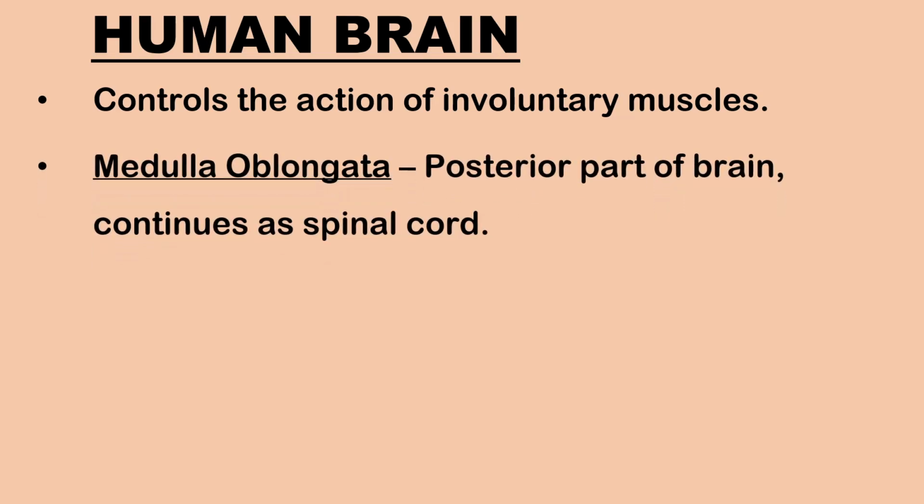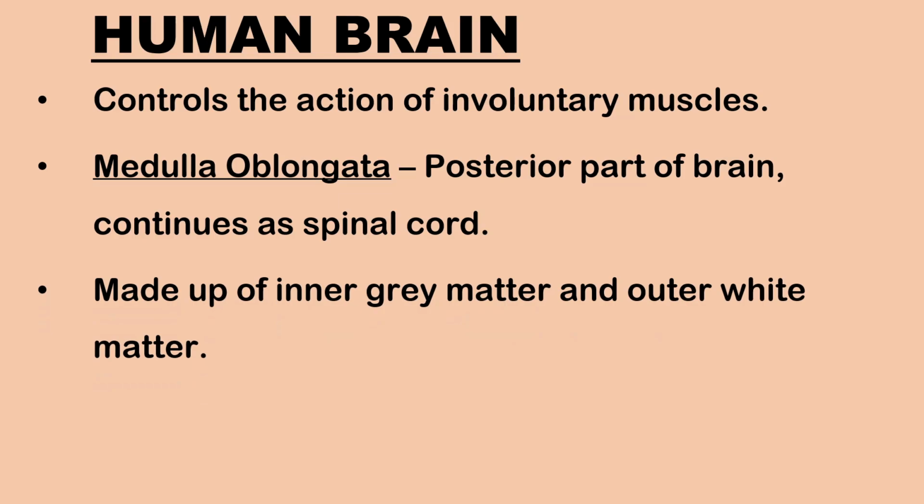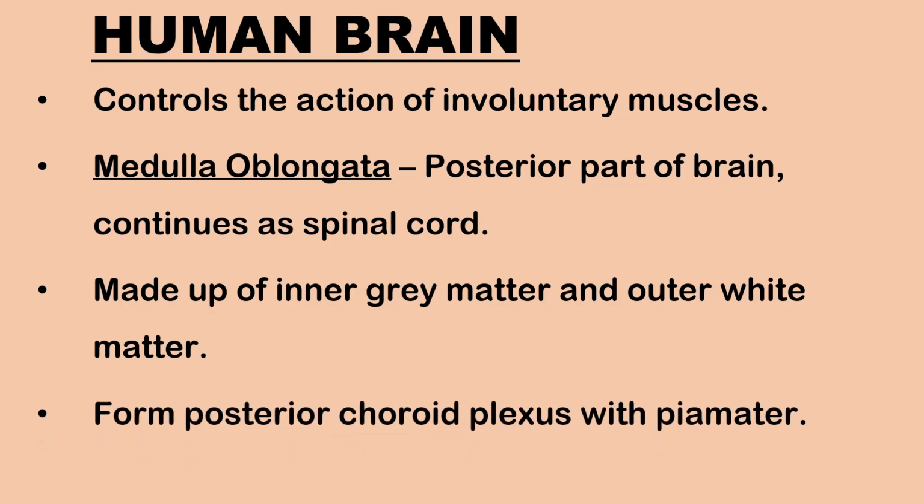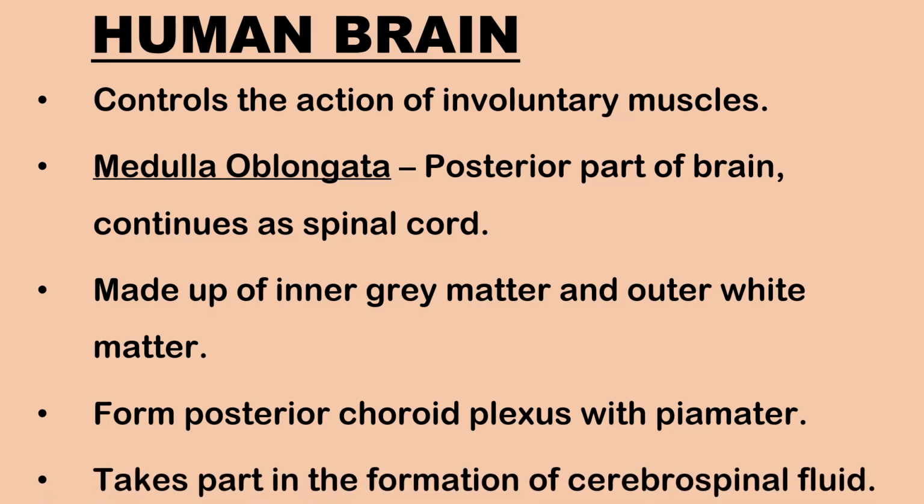Medulla oblongata is the posterior part of the brain which continues below as the spinal cord. It is made up of inner grey matter and outer white matter. Part of its roof fuses with the pia mater to form the posterior choroid plexus. It takes part in the formation of cerebrospinal fluid.